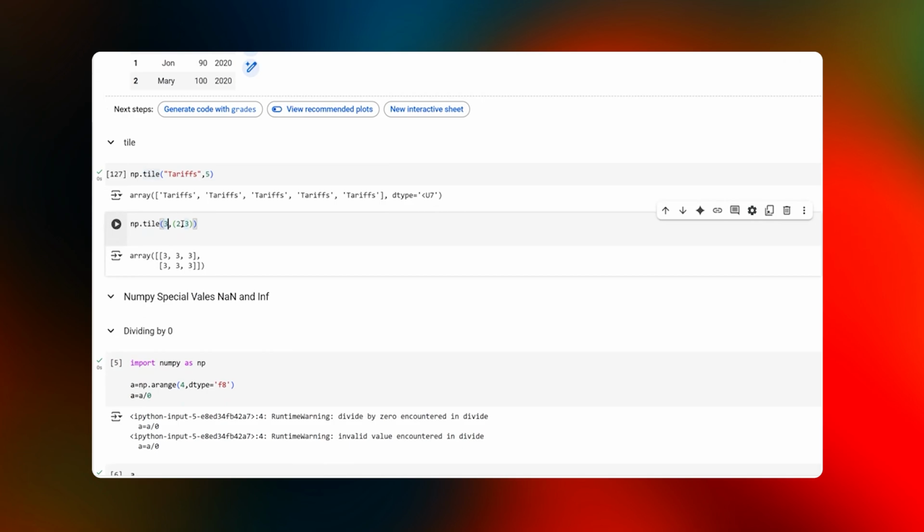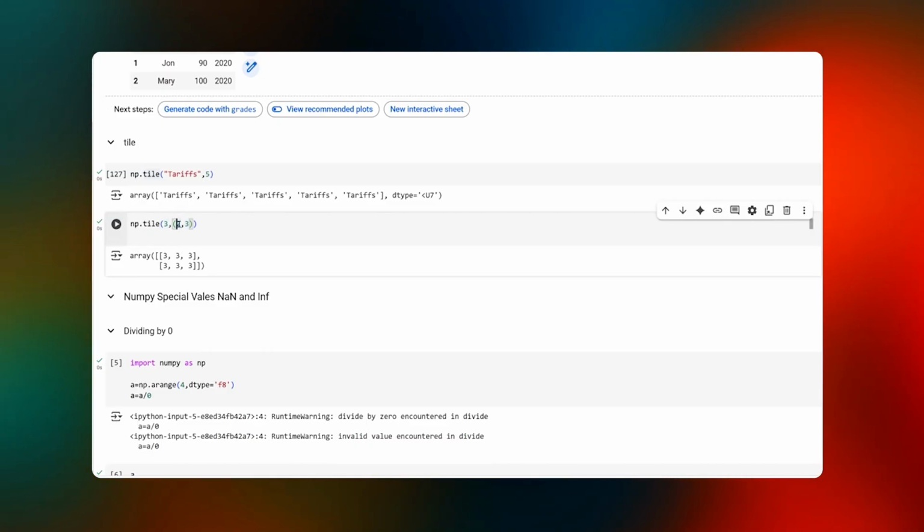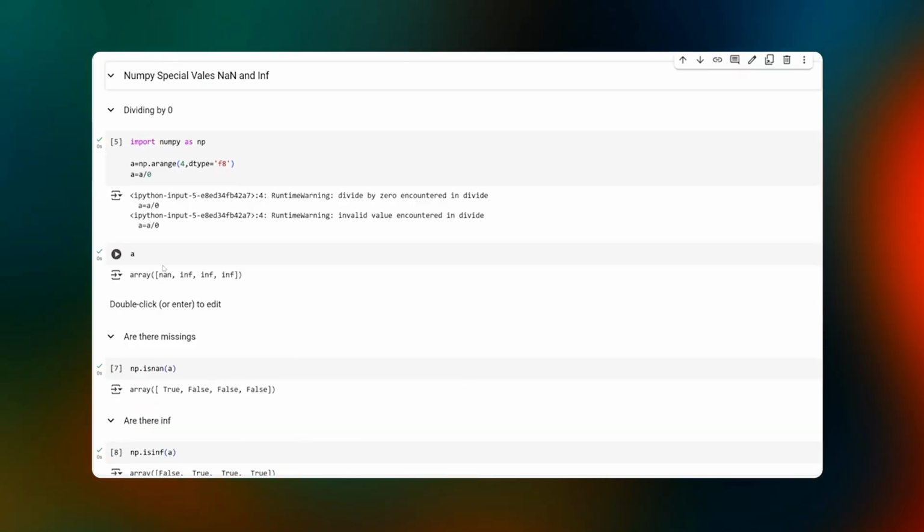Now, here's tile, another NumPy function. It creates repeated patterns of an array. For example, we can take the value 3 and arrange it into a 2x3 matrix. This means the number 3 is repeated across 2 rows and 3 columns.